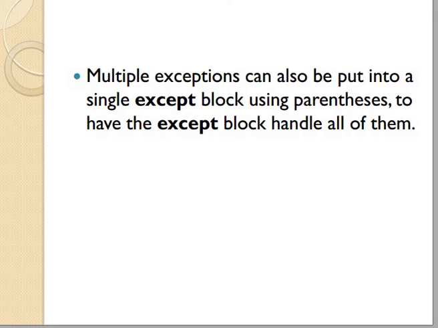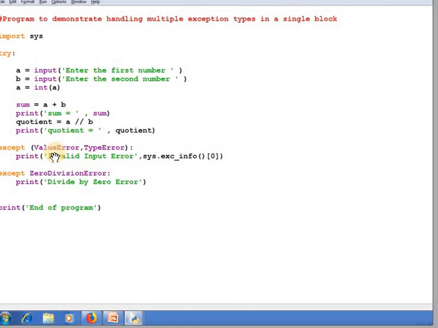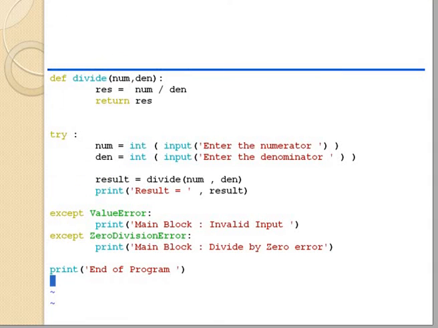But in this example, you can see that I am adding the value error and the type error into one except block. Here I am giving the zero division error in another except block. So we can also merge more than one exception into one block.